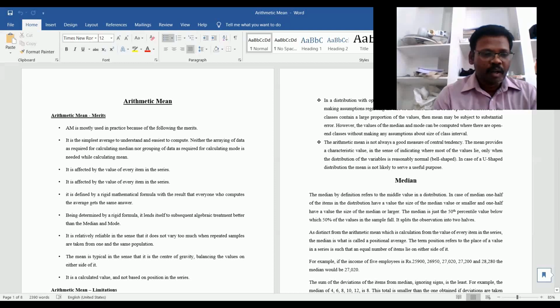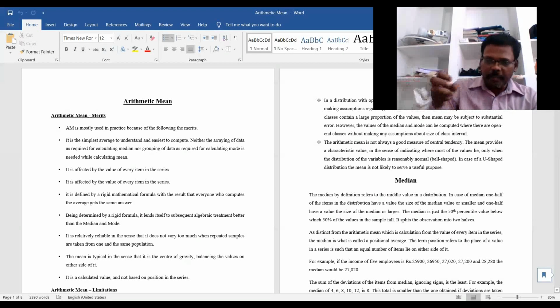It is relatively reliable, in the sense that it does not vary too much when repeated samples are taken from one and the same population.